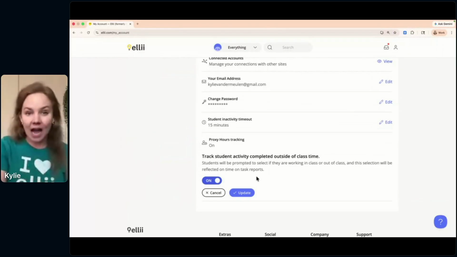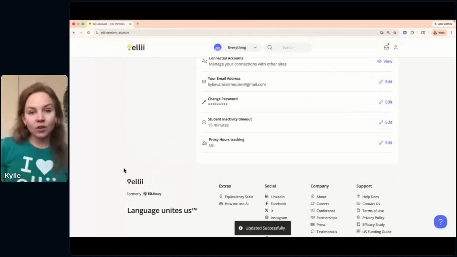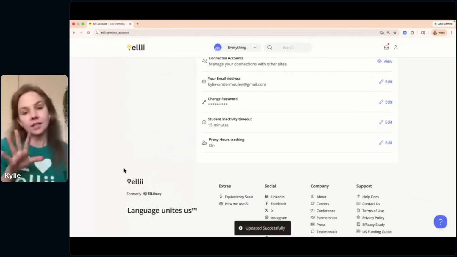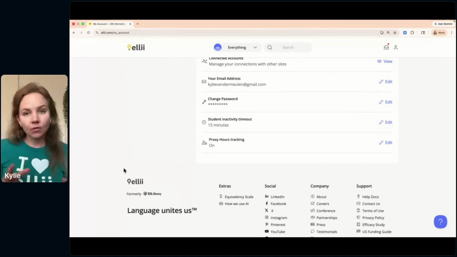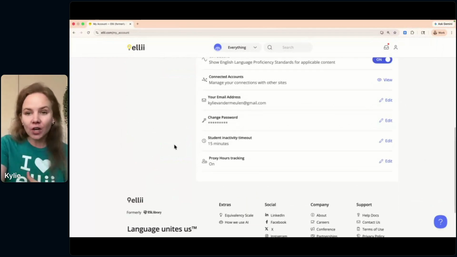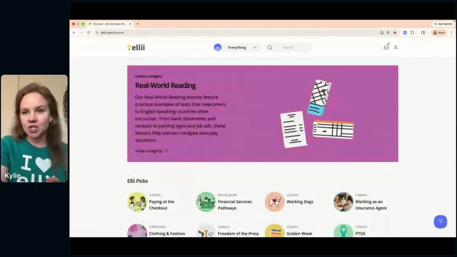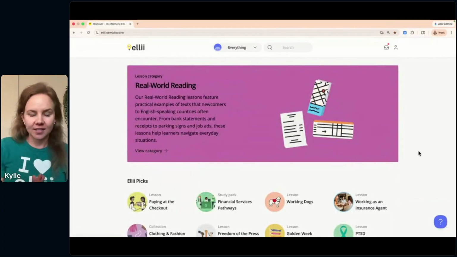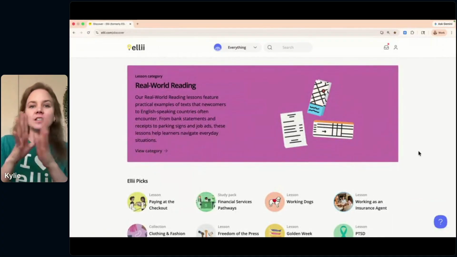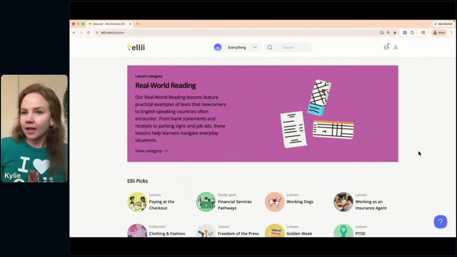So I have that toggled on, and that means now whenever the students in my organization are logging into the platform and into a lesson for the first time, it's going to ask, are you studying in class or outside of class? And that will help guide the time tracking a little bit better, and it will organize that so you can have those time reports. So those are a couple of things to note before we get started. I'm going to take us back to the Discover page here, and we can dive into content now. So I mentioned Ellii is a content library, and you can really think of us that way.